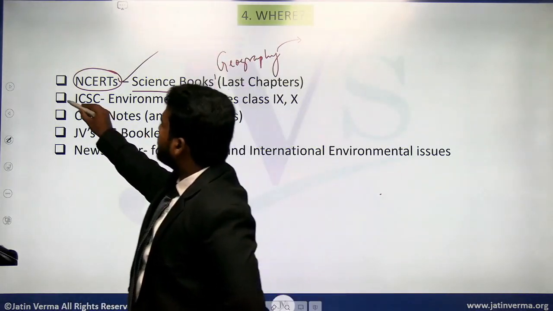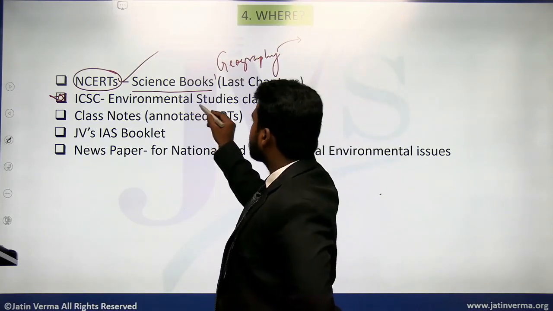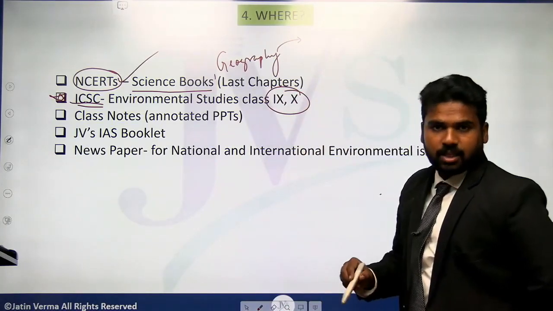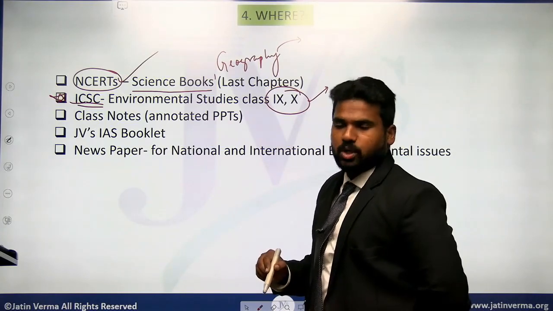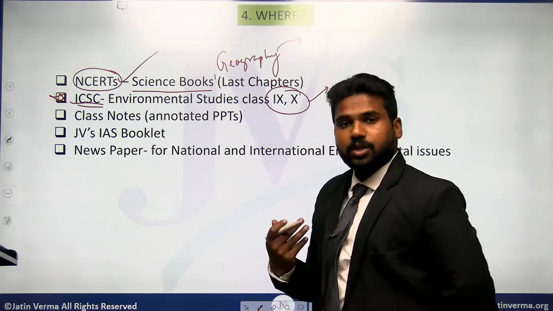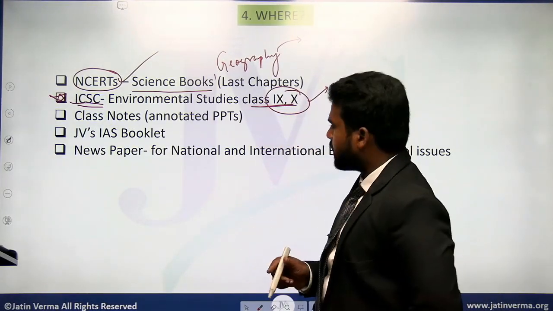Now the second important source, which is highly preferred, is the environmental studies books by the ICSE board, particularly class 9th and 10th. Here you can look at some of the basic concepts like what is degradation, what are different types of degradation, and what are the conservation methods. All of them are given here, the conceptual clarity.